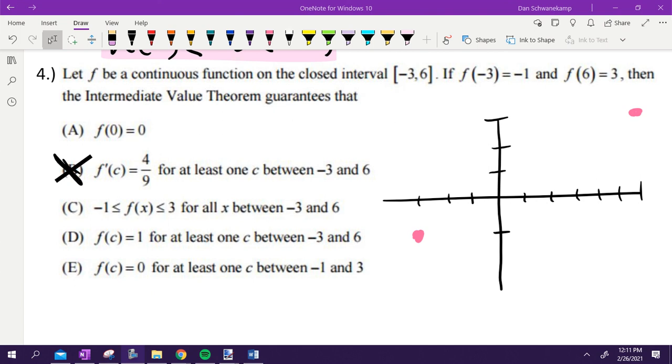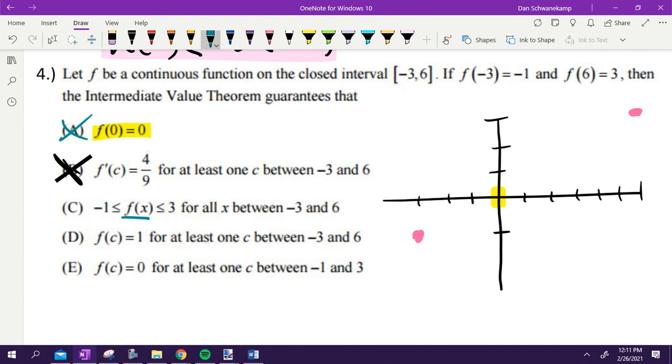Good. Let's look. Here's my graph. When in doubt, I'm going to graph it out. Does it tell me anything that f of 0 has to go through the point 0, 0? No. That's garbage. Don't let that be an answer to us here. That doesn't make any sense. We don't care about the derivative one yet.